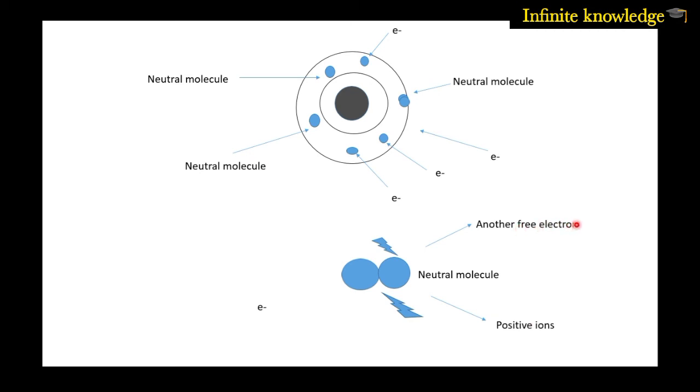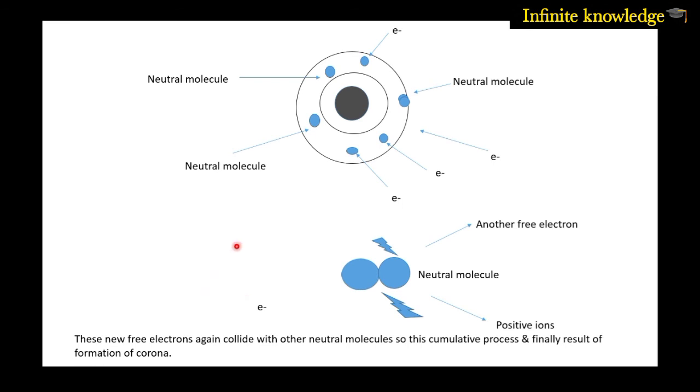Now this other free electron again collides with a neutral molecule, because there are a number of neutral molecules in the air as well as a number of electrons. This is a cumulative process, and more and more electrons are produced surrounding the conductors, and that finally results in corona. There is continuous formation of free electrons, and these free electrons again collide with neutral molecules.